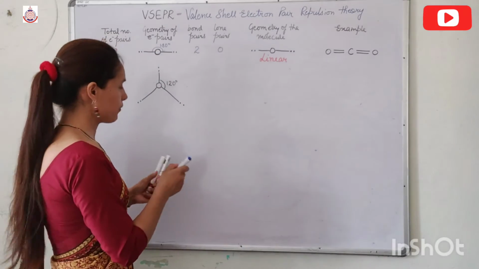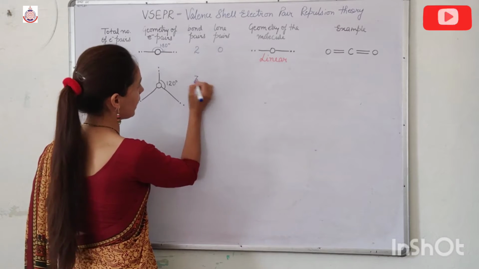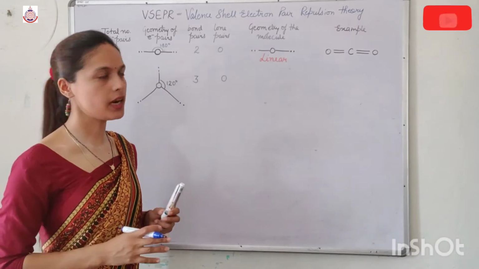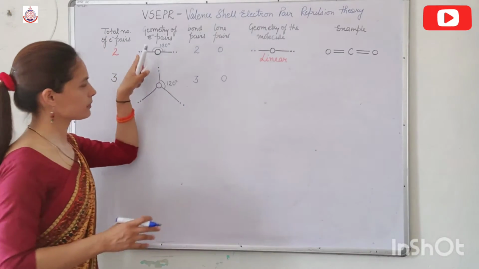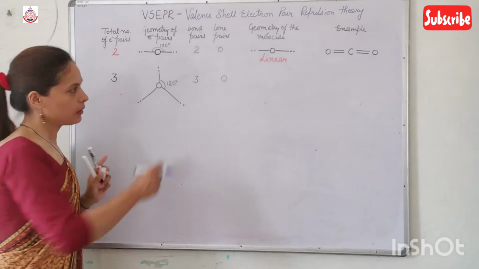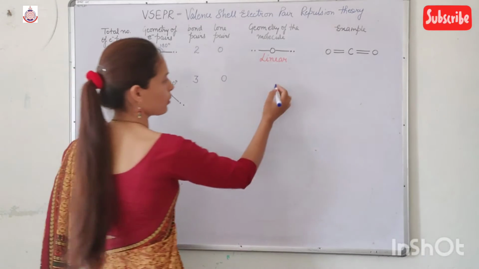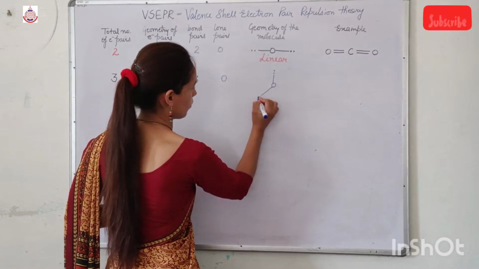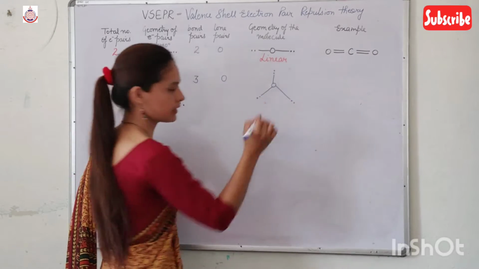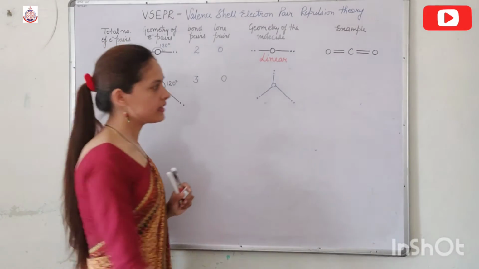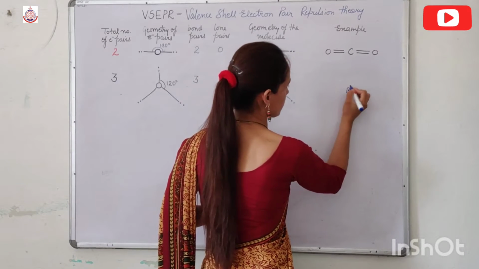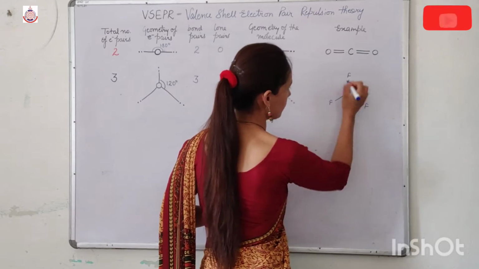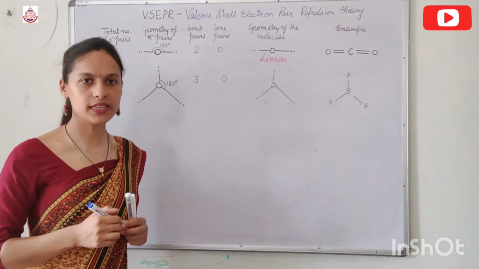Now suppose I have 3 bond pairs and 0 lone pairs. Then the geometry of the molecule is similar to the geometry of the electron pairs because all are bond pairs. So it is like this. The bond angle is 120 degrees. If I write the example BF3, B with one F here, one F here, one F here, the bond angle is 120 degrees.